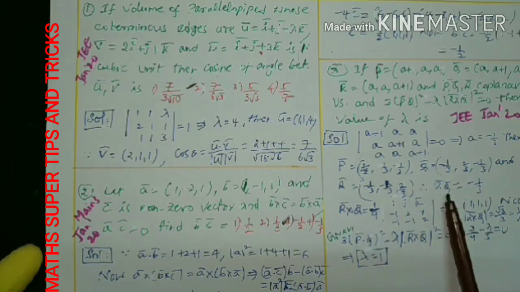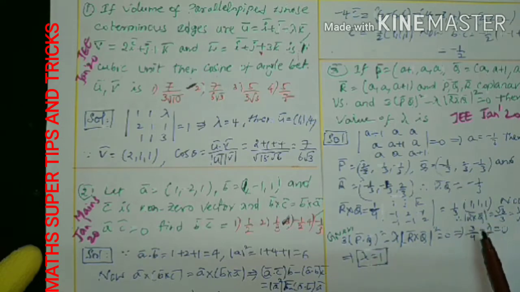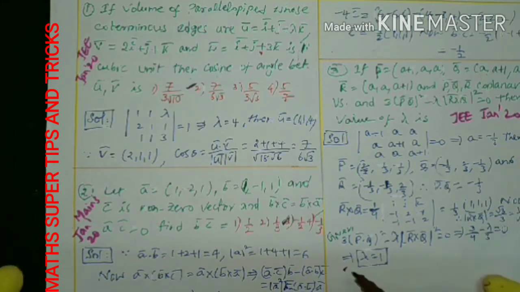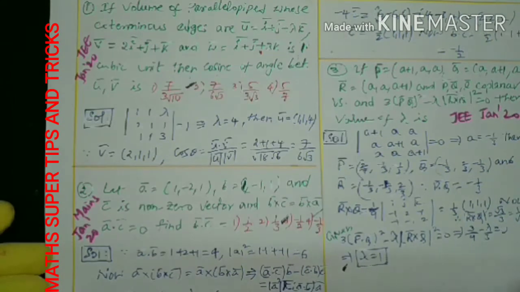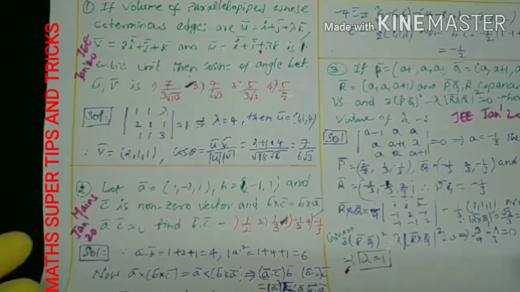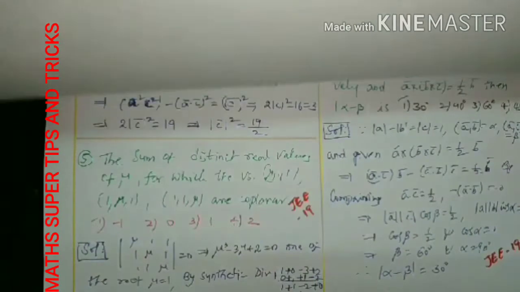This is P dot Q. What is the relation between them? There we can substitute. 3 into P dot Q whole square, minus 1 by 3 whole square is 1 by 9, means 3 by 9, minus lambda into R cross Q whole square, 1 by 3, lambda by 3. So from this lambda is equal to 1. Your options were not given, which means this is a numerical value based question. You only didn't get options; we got a single value 1, a single digit number. No options there because it is a numerical value based question.